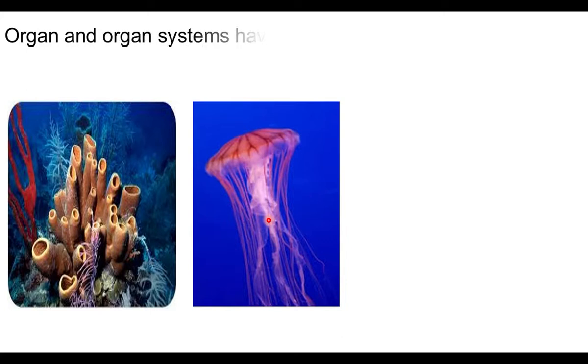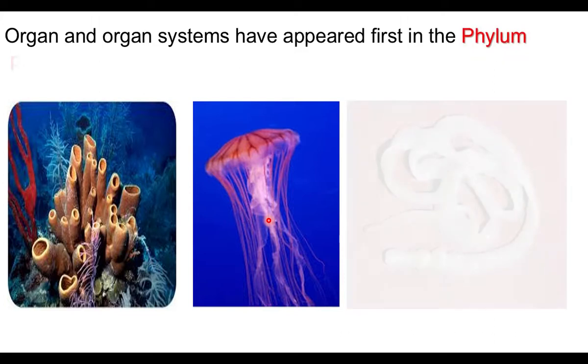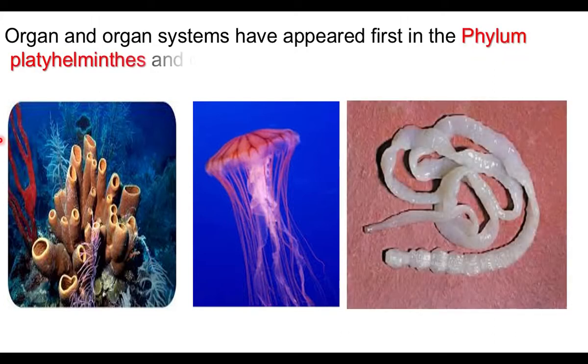Organs and organ systems first appeared in the phylum Platyhelminthes and continue till mammals. Flatworms come under the phylum Platyhelminthes. In that phylum, organs and organ systems appear first, and all other higher animals have organs and organ systems.